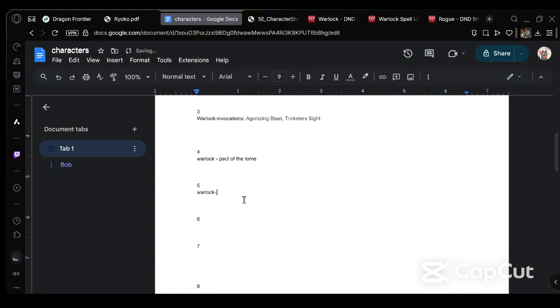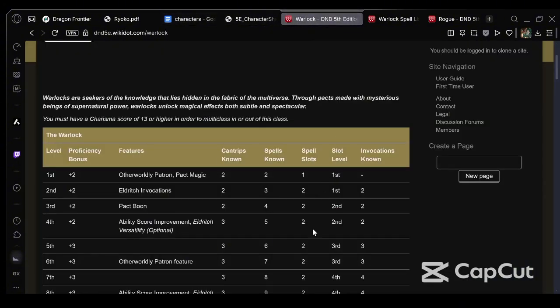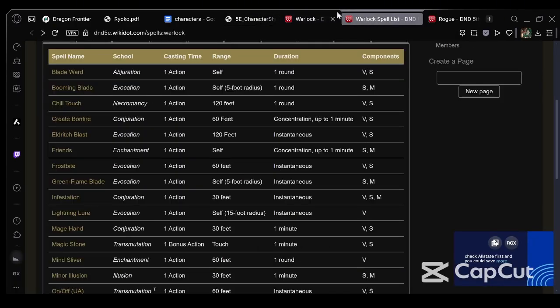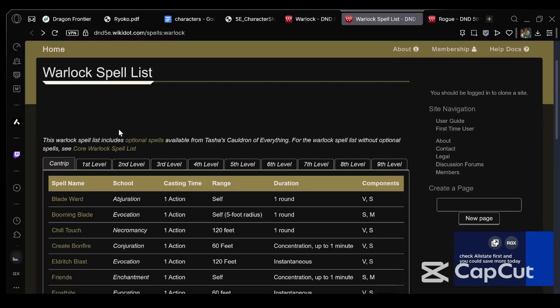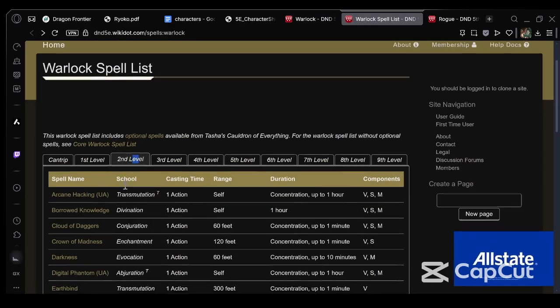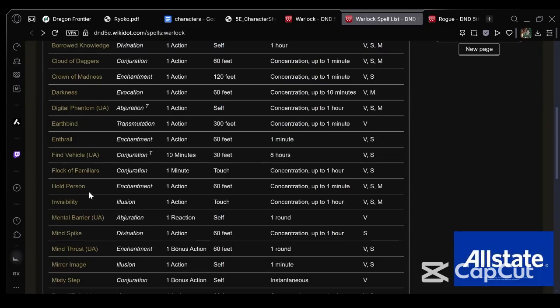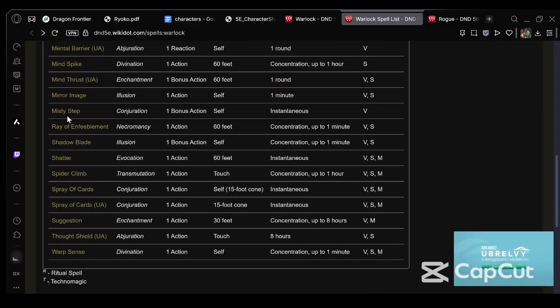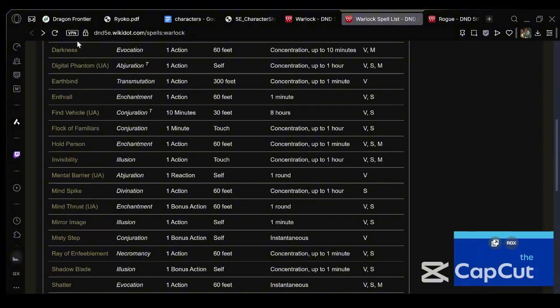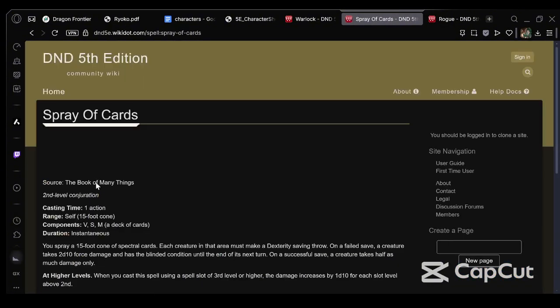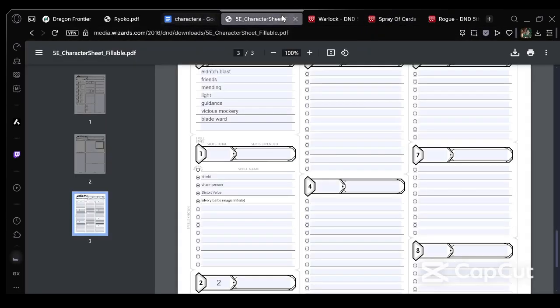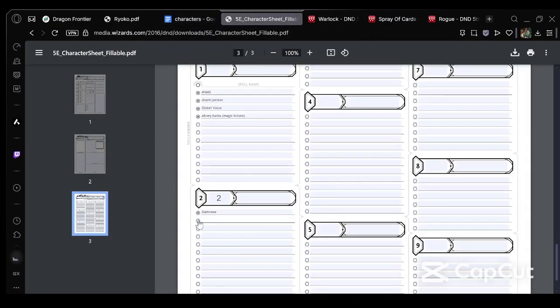What is that going to give us? Let me check real quick. Oh, would you look at that? That gives us another spell. Let's choose a 2nd level spell, because we might as well. What other 2nd level spell might we want to use? This is an interesting one. Let's look at Spray of Cards. Honestly, why? Because he's kind of a gambling character. Spray of Cards fits. It does decent damage. It's kind of funny, and easily reflavored as you just throw cards, and the reason they're blind is it cuts their eyes.